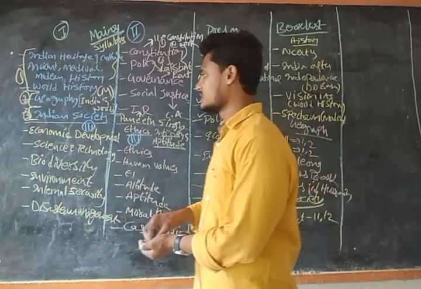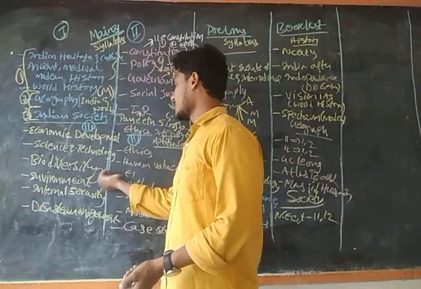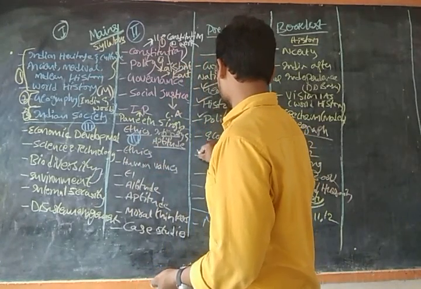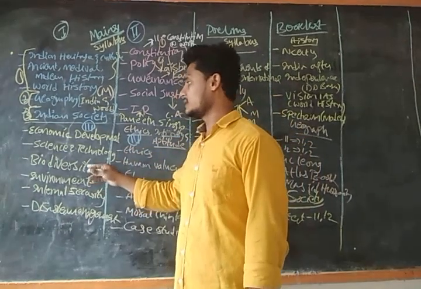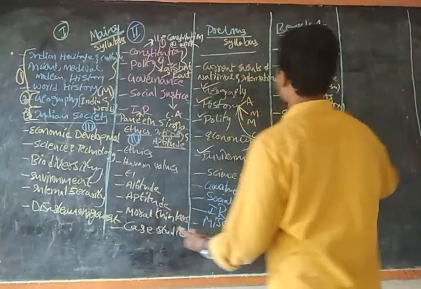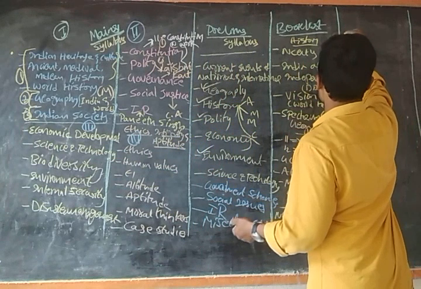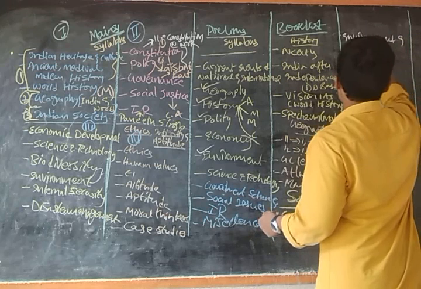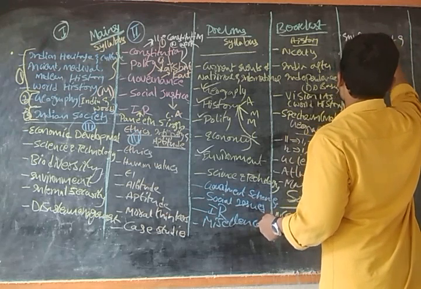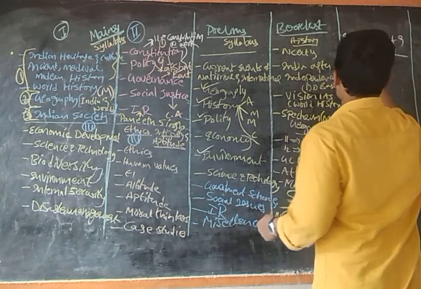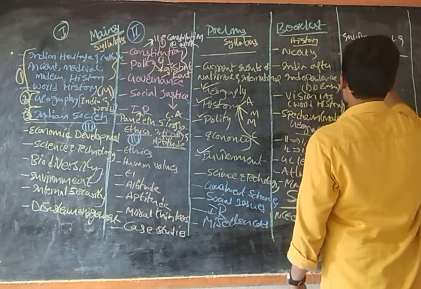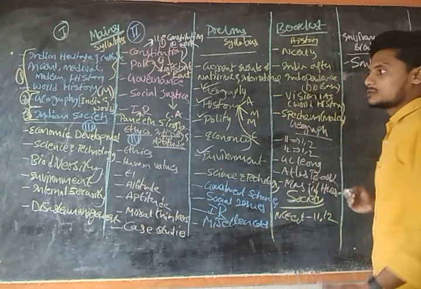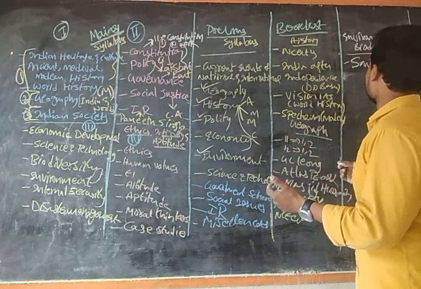About biodiversity and the environment, that I explained in the previous chapter. In the environment itself we have the biodiversity and the environment. So the book list for environment and biodiversity: we have Shankar IAS, which is one of the standard books for environment and biodiversity, guys.